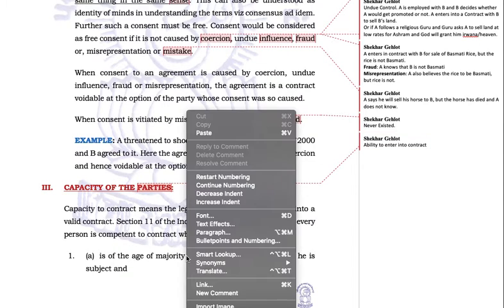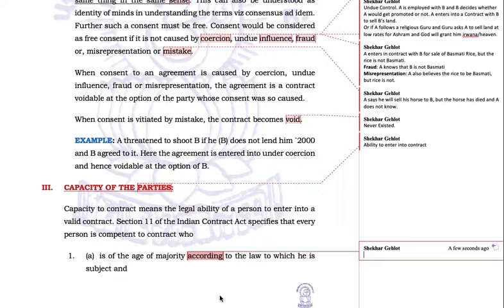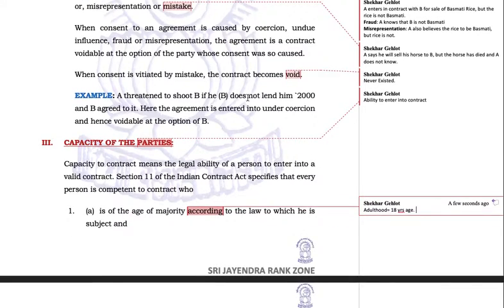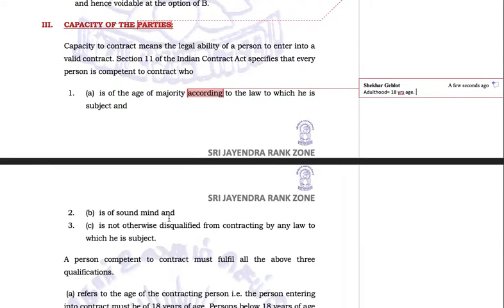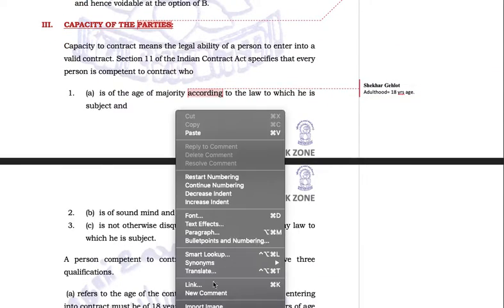Someone who has attained the age of majority, adulthood, is 18 years of age. Anyone who is 18 years plus is competent to enter into a contract. He is of sound mind. He should not be an idiot.